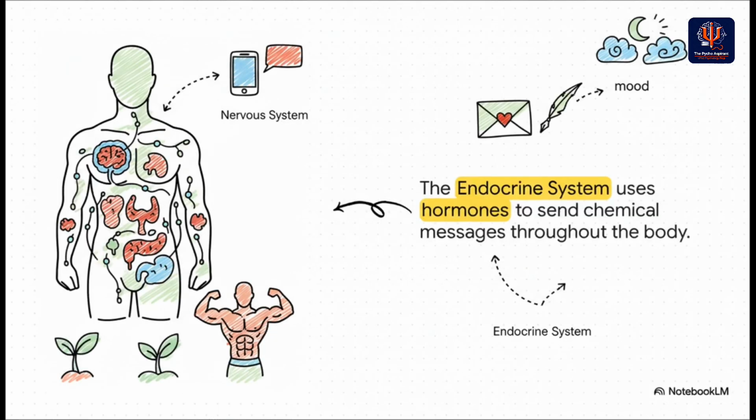Now, running in parallel to this super fast nervous system is the endocrine system. If the nervous system is like sending an instant message, the endocrine system is more like sending a letter through the mail. It's a bit slower, using chemical messengers called hormones that travel through our blood, but its effects on our mood, growth, and energy can last a whole lot longer.